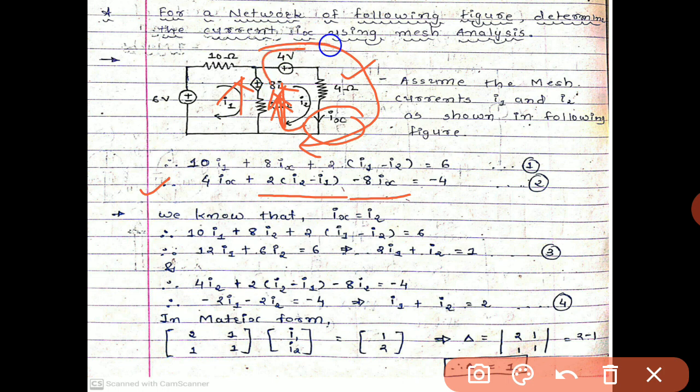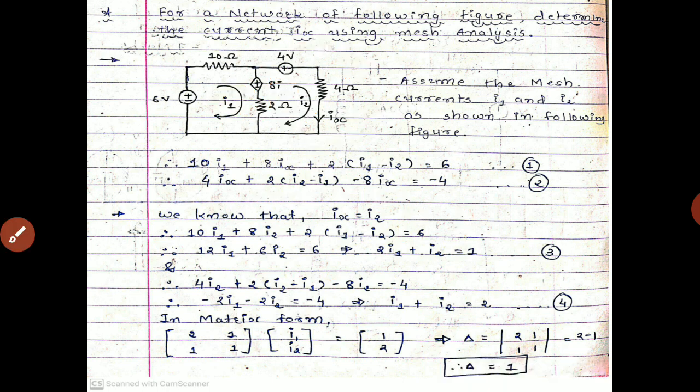Again go forward. Here one voltage source is given. Plus to minus means plus 4 equal to 0, and 4 will go to the right hand side and we get the minus 4 over here. So this is all about the mesh equation for both the loops.